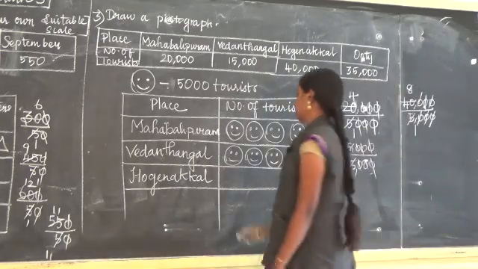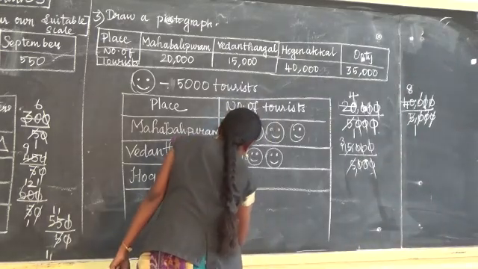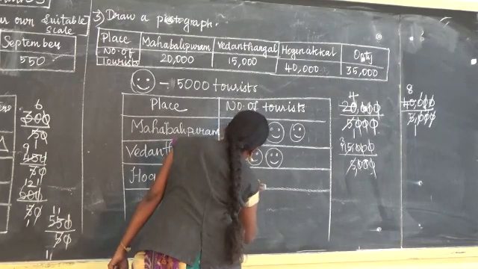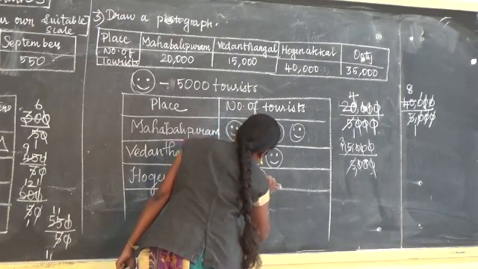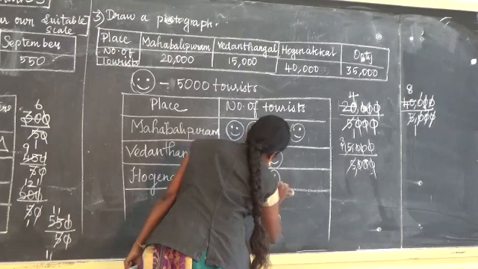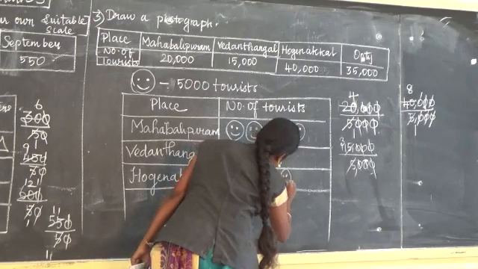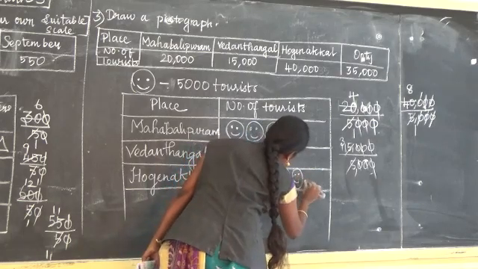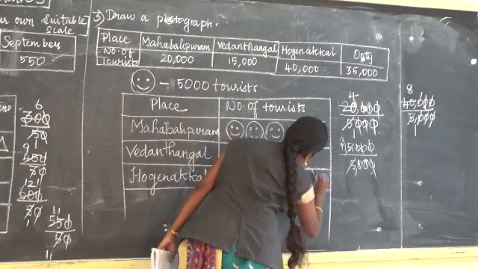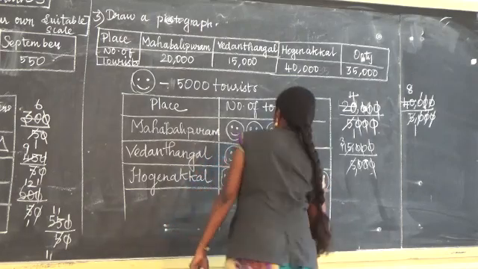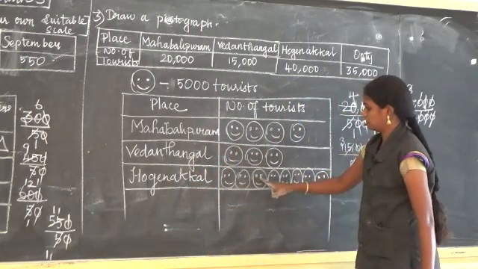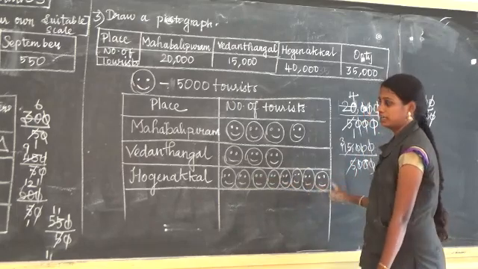So 8. Let me count: 1, 2, 3, 4, 5, 6, 7, 8. I have done 8.